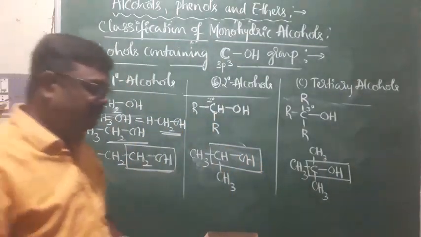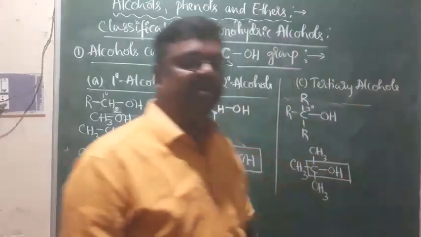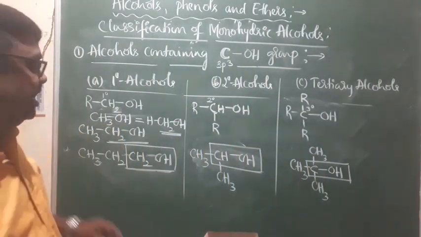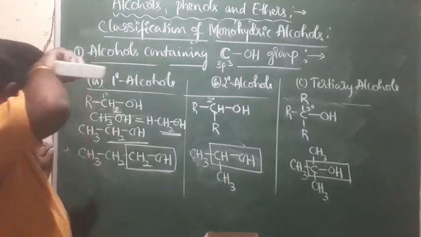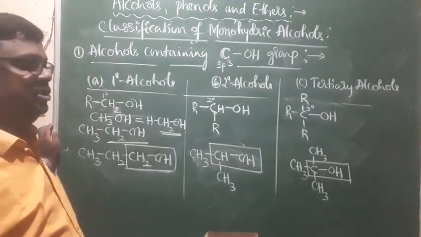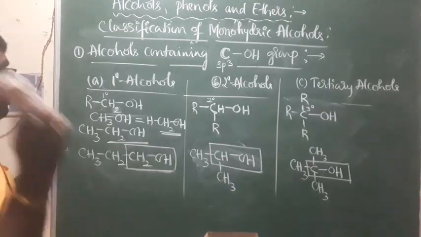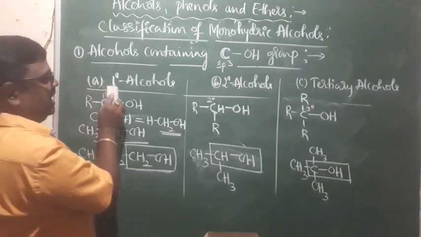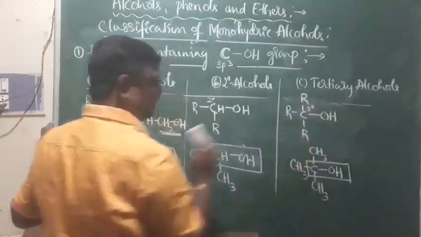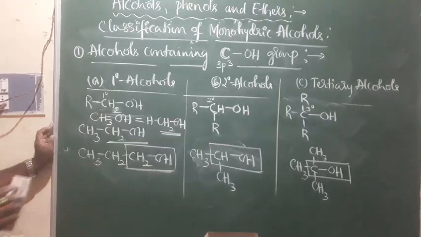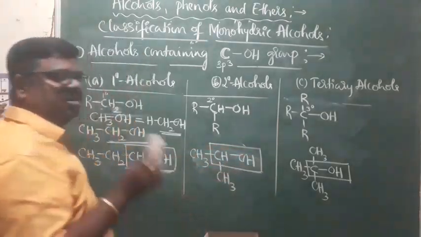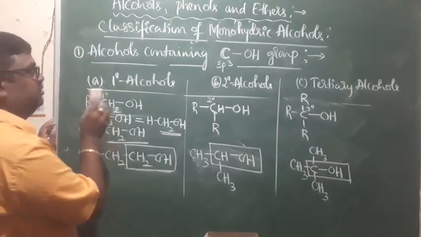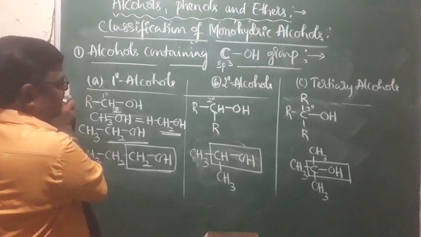Apart from that, in some competitive exams, alcohols will be given in bond line representations. Even in the bond line representation, you should be in a position to identify primary, secondary, and tertiary alcohols. Okay? I will give one example, see. So this is primary, this is secondary, and tertiary. I hope you understood. Because these are very, very important aspects, and we use them in the later discussion. So this is what we call primary, secondary, and tertiary alcohols.